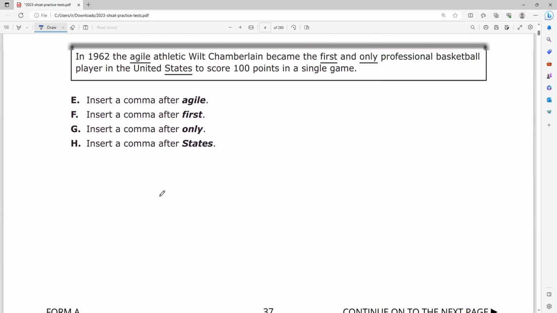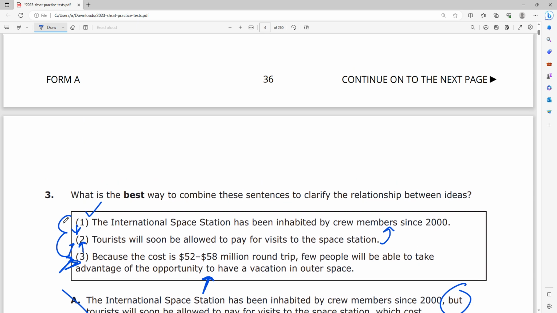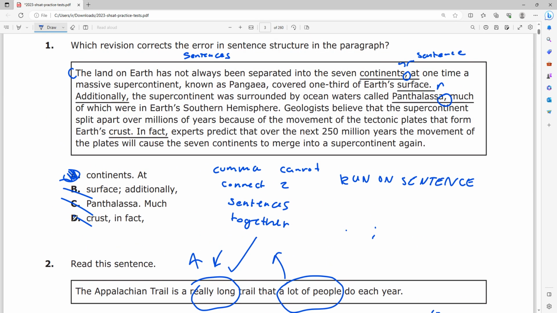So the main thing a comma can do is connect a sentence with a fragment. And the same thing goes, it can connect a fragment to a sentence. So it can connect a sentence to an incomplete sentence, and it can connect an incomplete sentence to a sentence. Another thing a comma can do is separate an introduction.